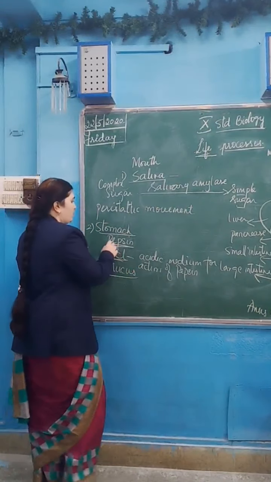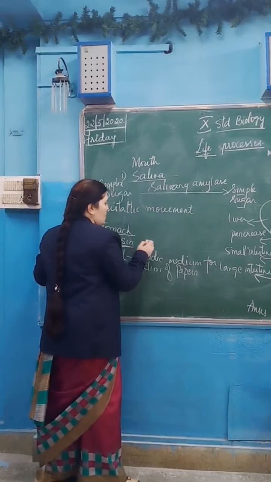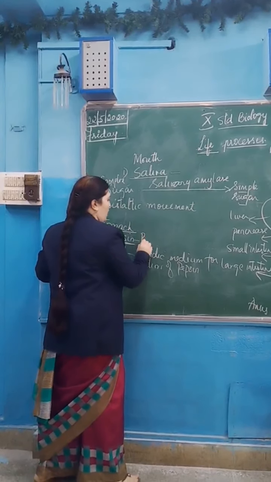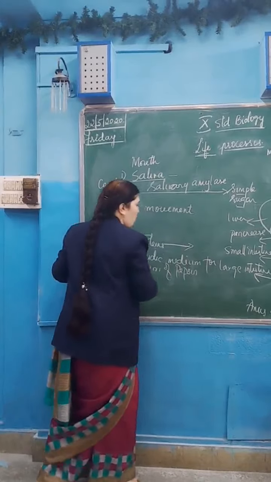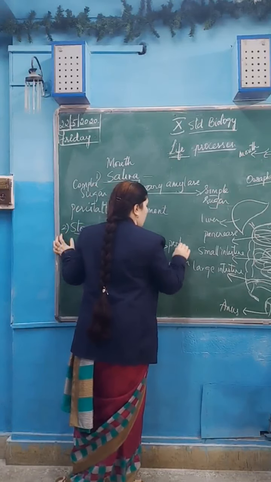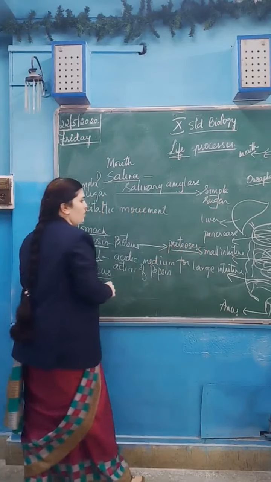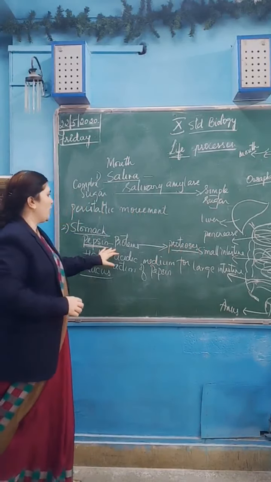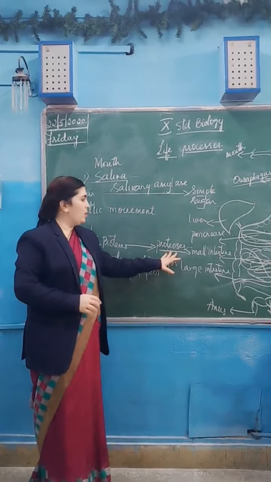And what does pepsin do in the stomach? Pepsin acts on the larger protein molecules and converts proteins into proteases. Proteases are not the end product.